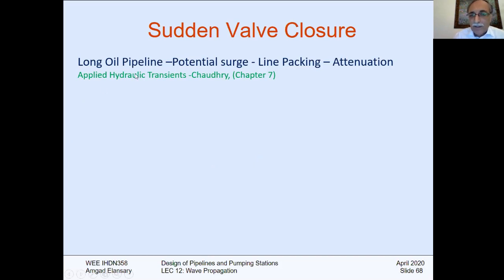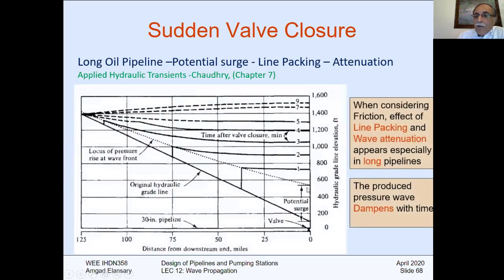There is a chapter for this one. Again, I'm going to put this slide for the sake of completeness to that course. We have things called potential surge. The potential surge is the one we have learned, which is the Joukowsky pressure. So the potential surge here, this is the pipeline. This is 125 miles, okay? It's a very long pipeline. This is the valve, and this is the steady state hydraulic grade line. This is the potential surge, which is the Joukowsky pressure, minus a delta V over g.